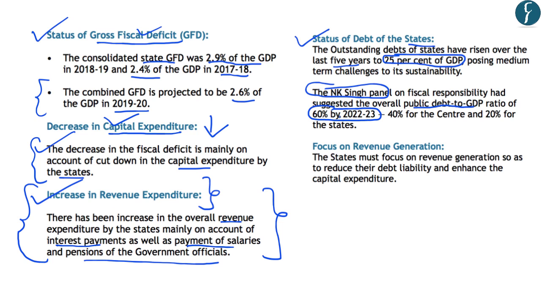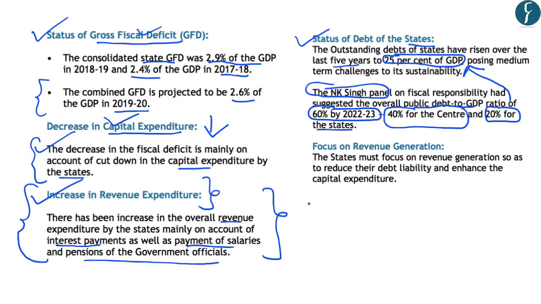And this 60% debt should include 40% for the central government, while there should be only 20% contribution to this debt from the state governments. However, the present situation shows that the state governments currently have 25% share in the debt.